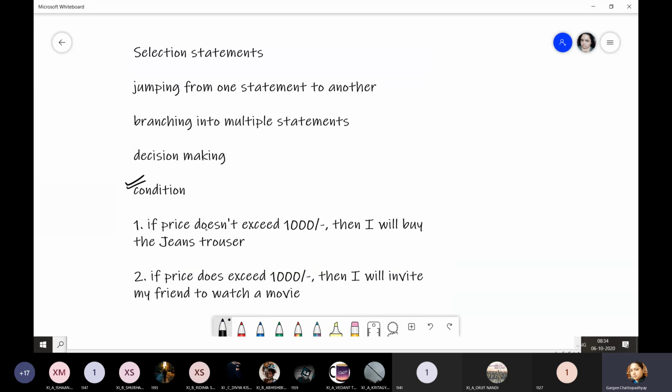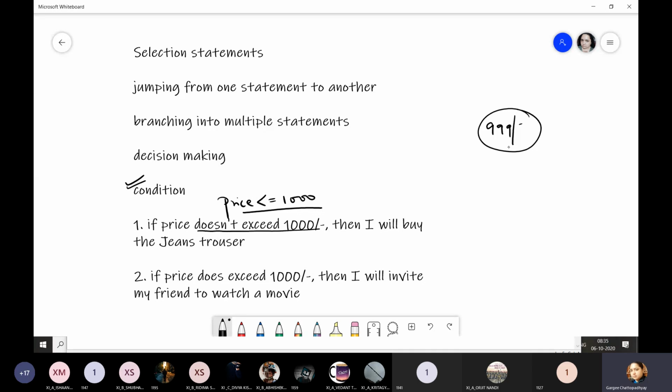That is, if the price doesn't exceed 1,000, then I will buy the jeans trouser. That means the price should be less than or equal to 1,000. So in this case, this condition is satisfied. If I go to the store and find that they are selling it for 999, then fine, I will go for the jeans trouser, hands down.